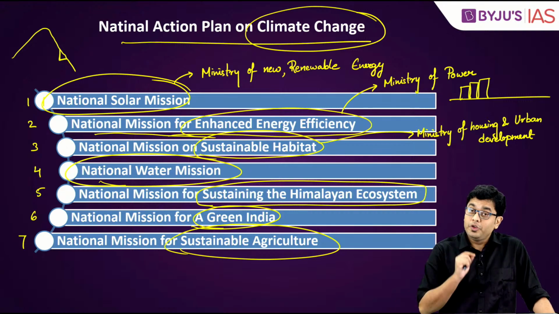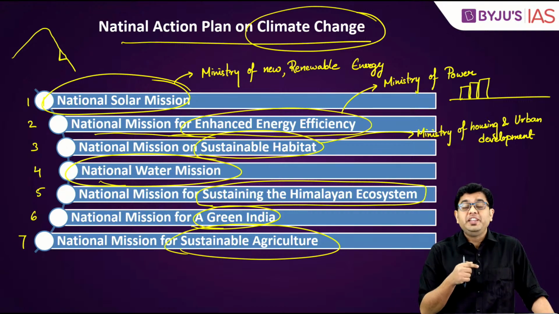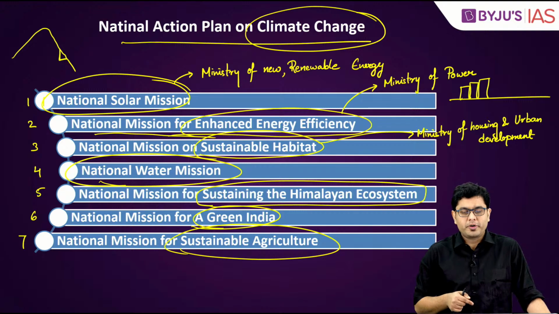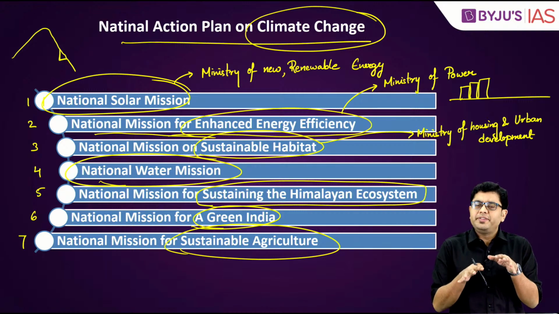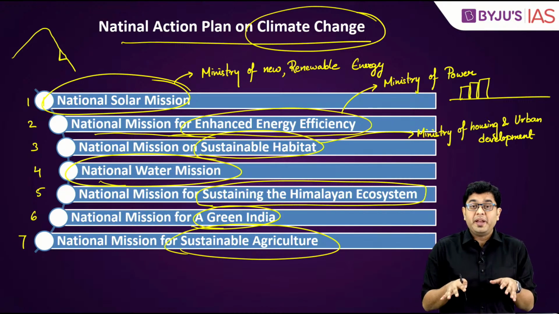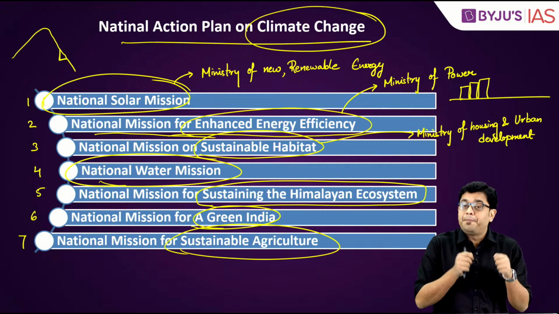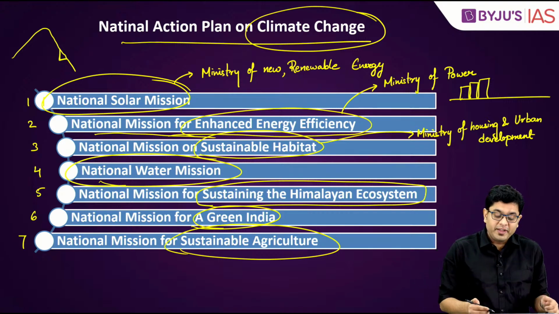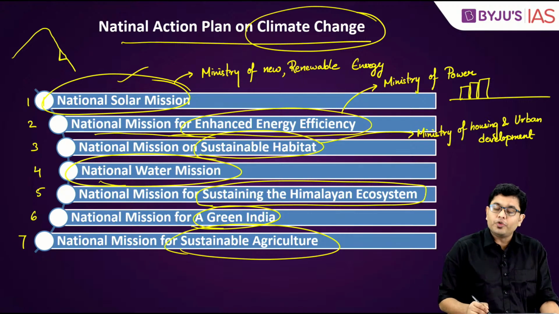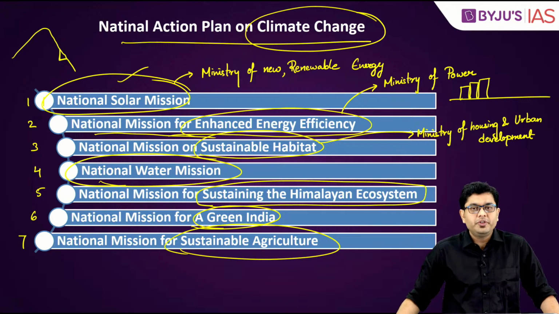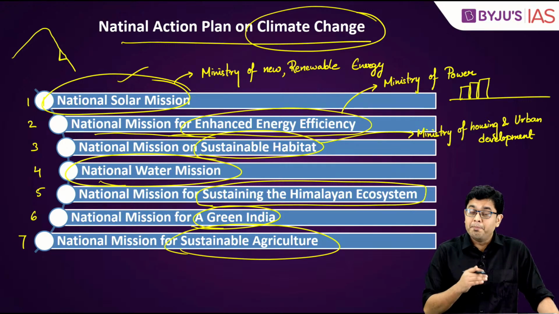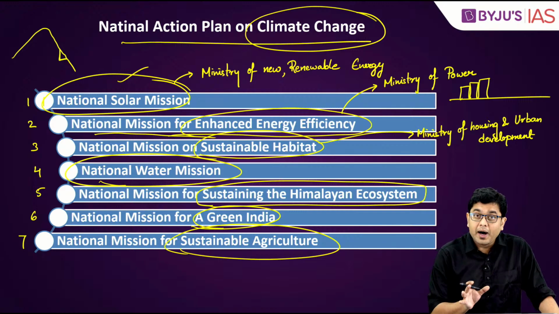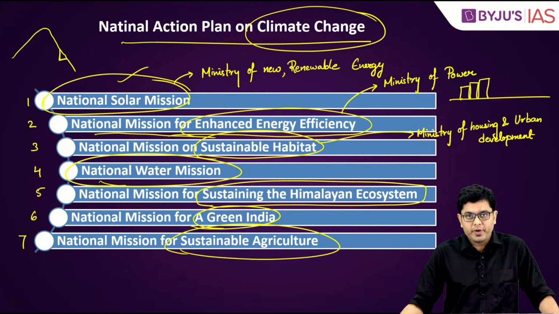Here, you have to understand that each of these sub-schemes is vitally important. And our country is in various stages of their implementation, but the only problem that we are facing right now is that there is increased stress only on one of these missions, that is the National Solar Mission, while the other important sub-programs are on the verge of being ignored.